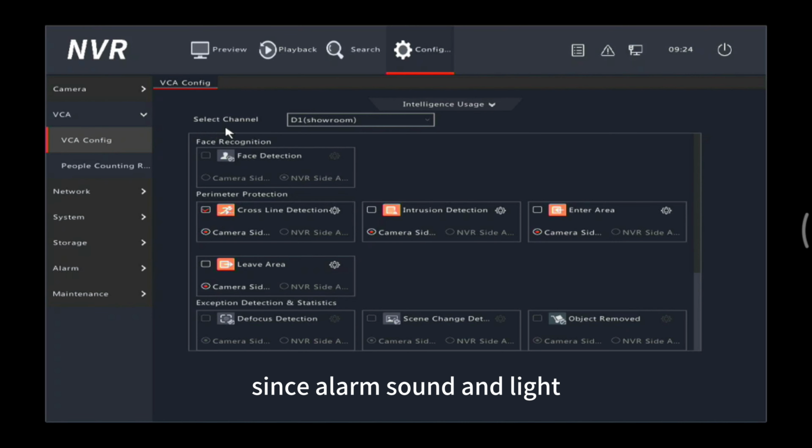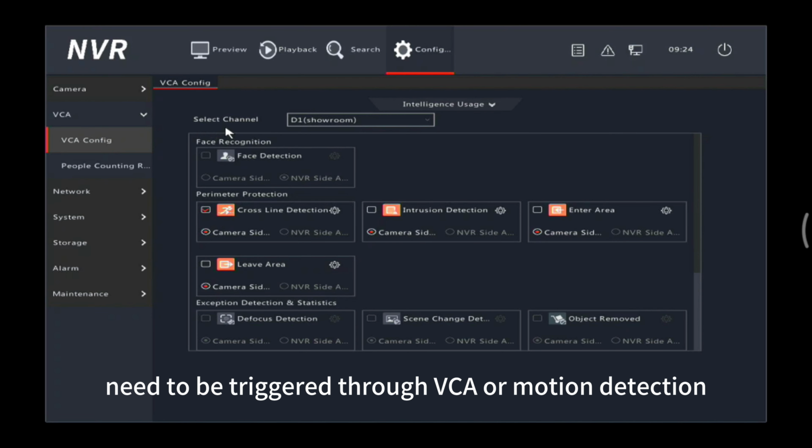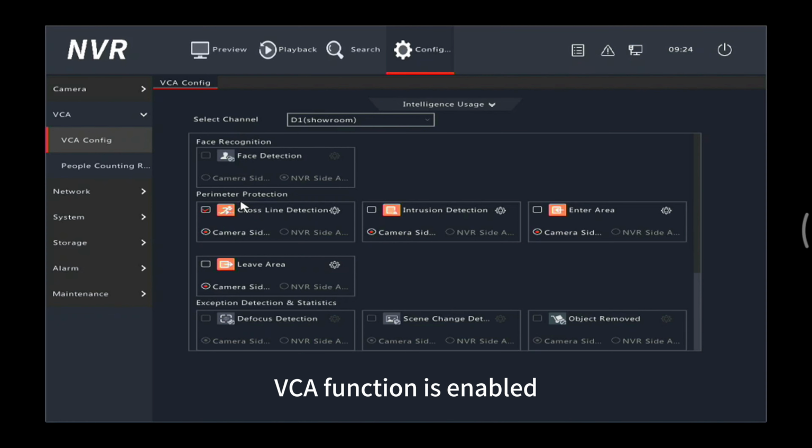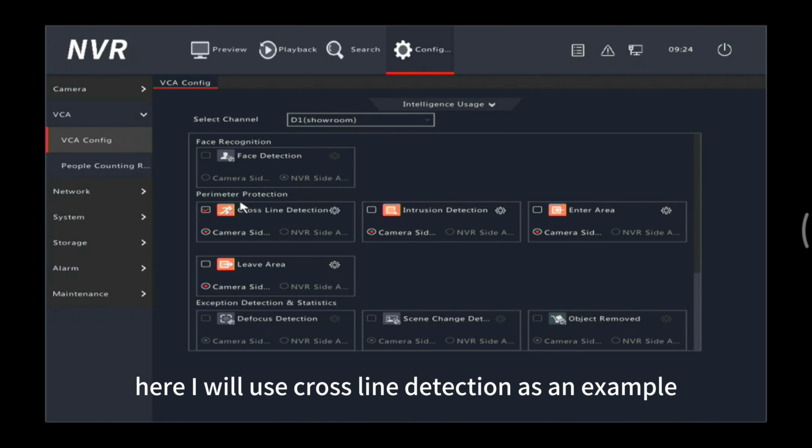Since alarm sound and light need to be triggered through VCA or motion detection, we first need to ensure that at least one VCA function is enabled. Here, I will use cross-line detection as an example.